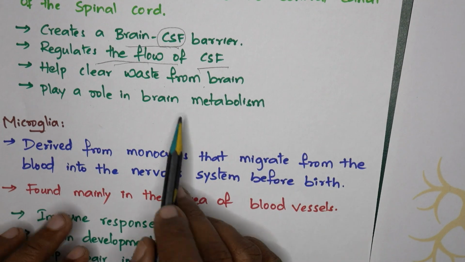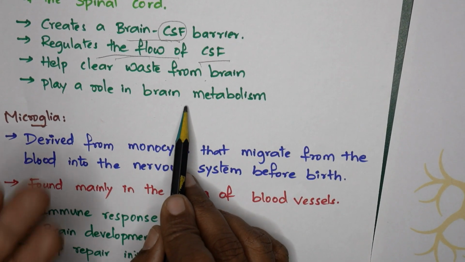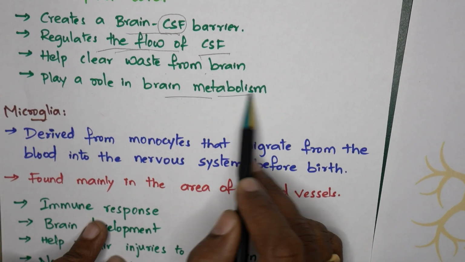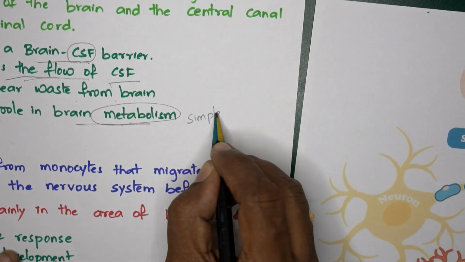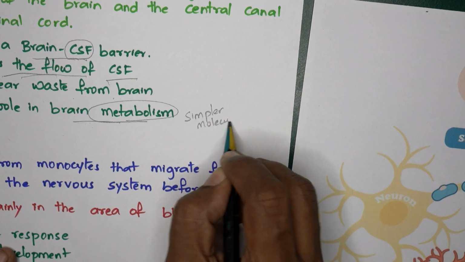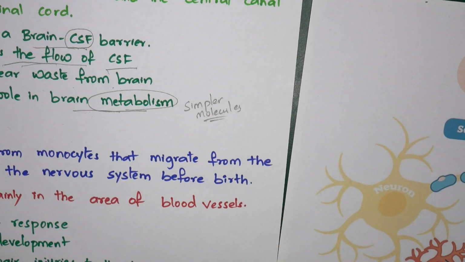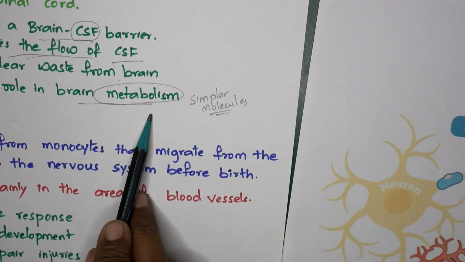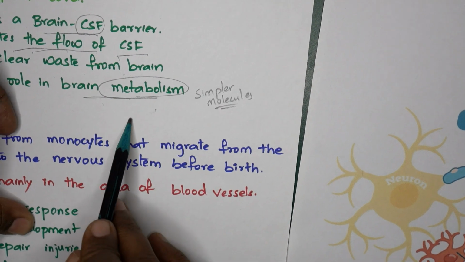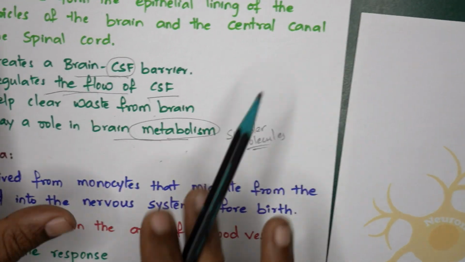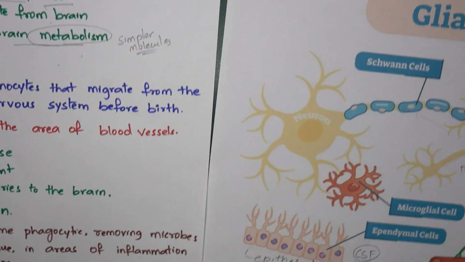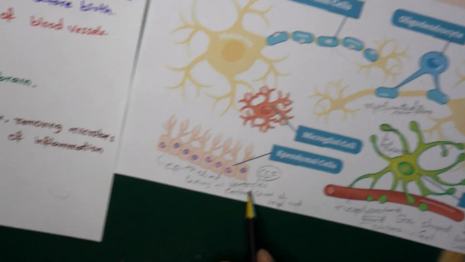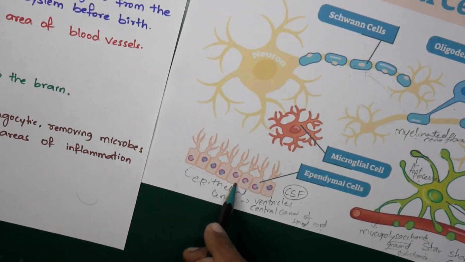Whatever drugs or complex substances enter into the brain, they help in the metabolism, that is, breaking them down into simpler molecules. So they play an important role in brain metabolism. That is about the ependymal cells. They are the single epithelial lining formed in the ventricles of the brain and also in the central canal of the spinal cord.